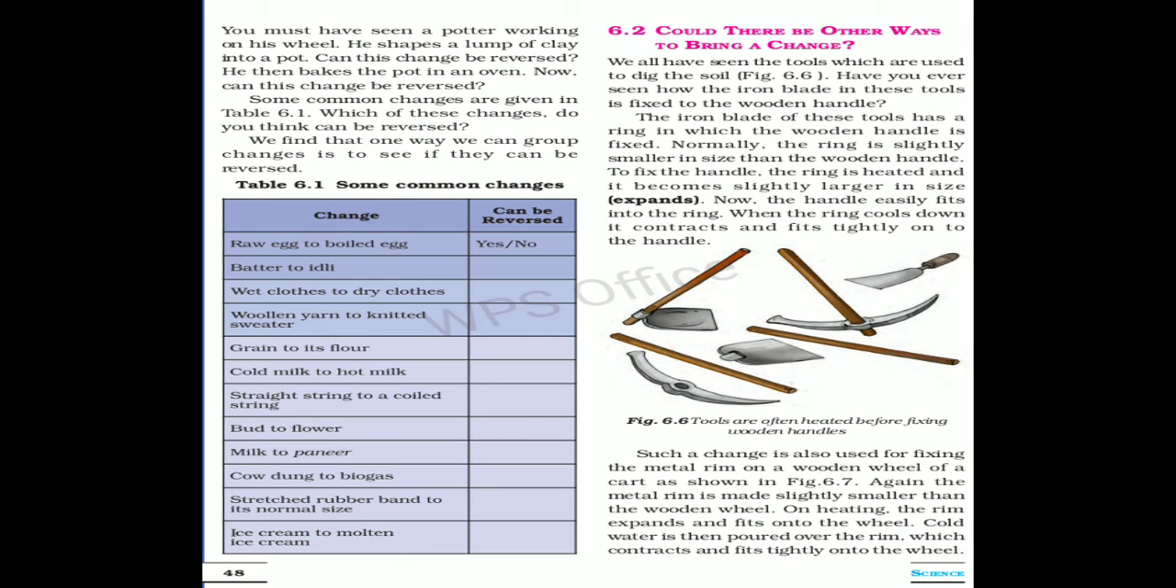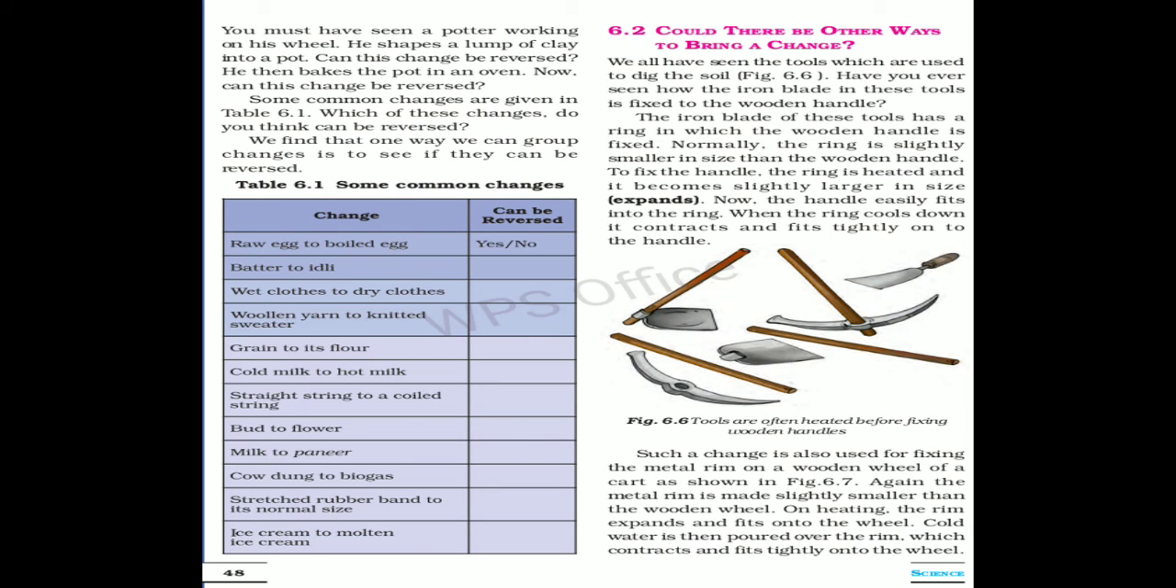Woolen yarn to knitted sweater. This change is a reversible change. Once the sweater is knitted, as I have already taught you in chapter 3, that we use the knitting process, and if one thread is unraveled from the woolen sweater, the whole wool we get back, and from that wool again we can knit a new sweater. So this is an example of reversible change.